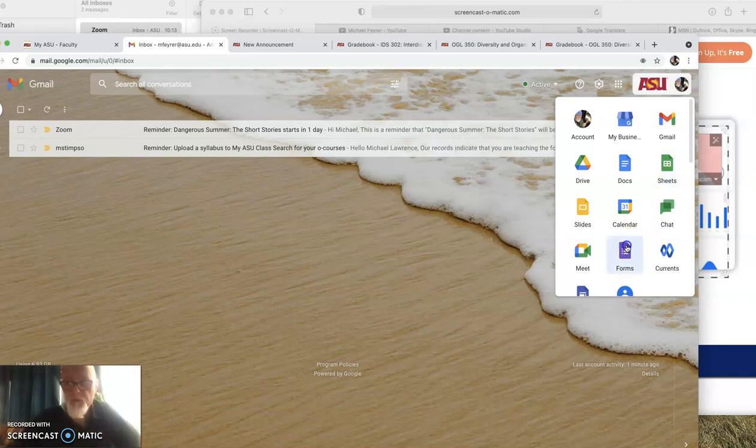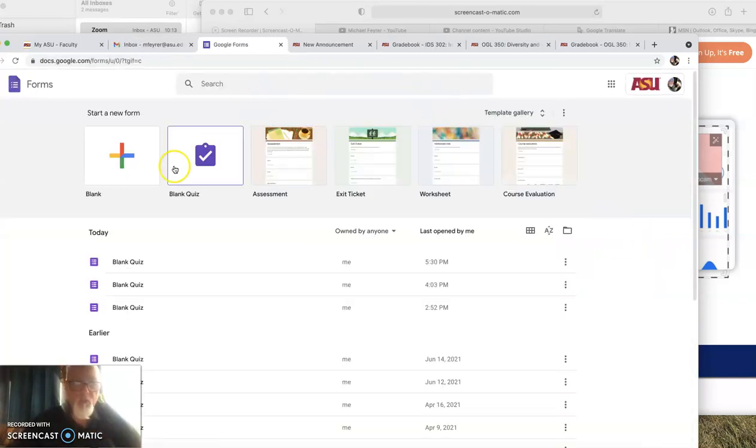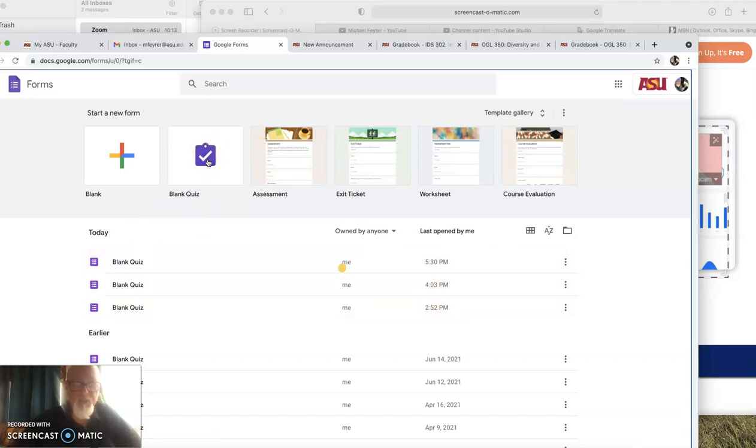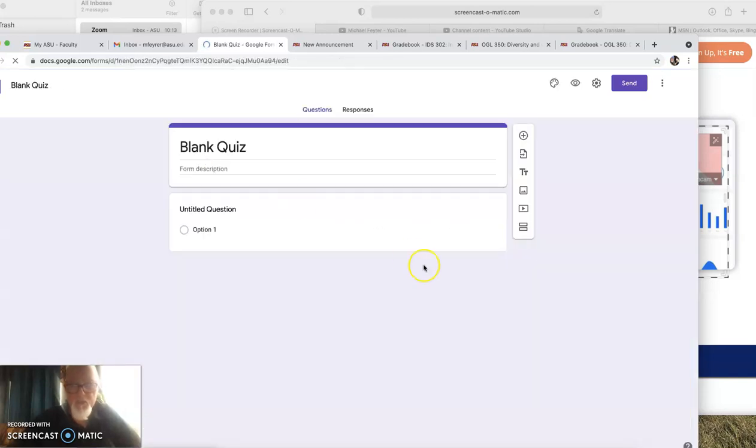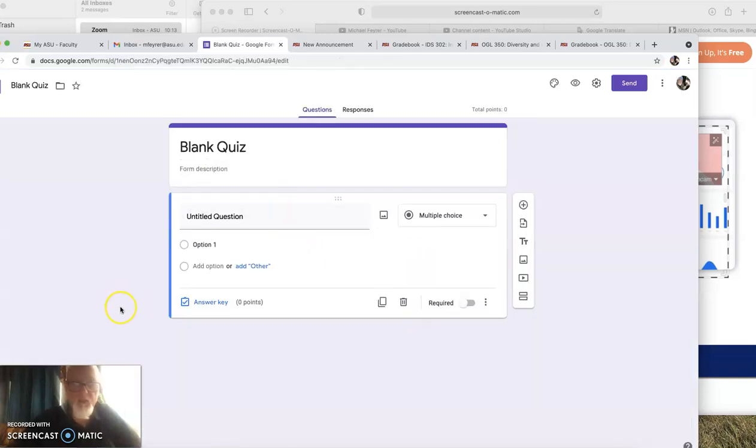Let's go to Forms. Okay, let's go to Blank Quiz. As you can see, I made one at 2:52, 4:03, and 5:30. Now it's 5:50, and I'm trying it again. The last one was just no. Okay, so here we got a blank quiz.